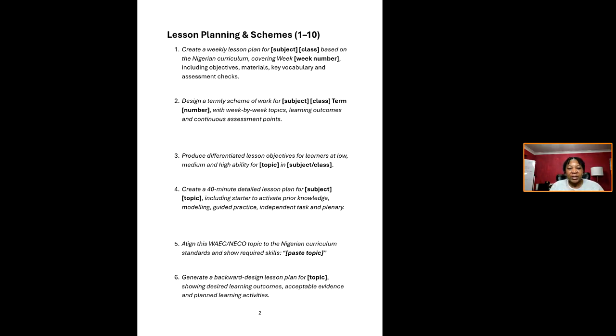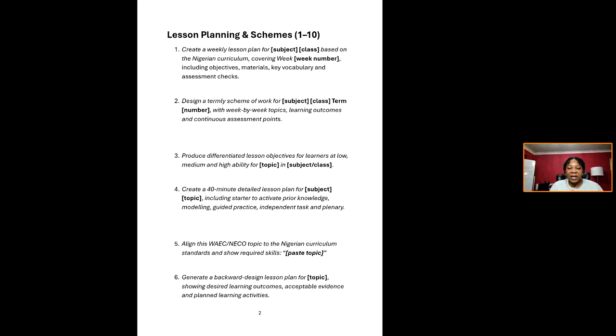It says create a 40-minute detailed lesson plan for science, living things, including starter to activate prior knowledge or previous knowledge, modeling, guided practice, independent task, and plenary. Now, in your own case, whatever are the parts of your lesson plan, you just copy this and put in the parts of your lesson plan, and it will follow the method for you.